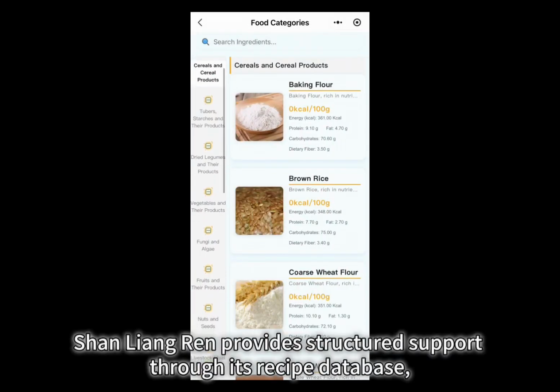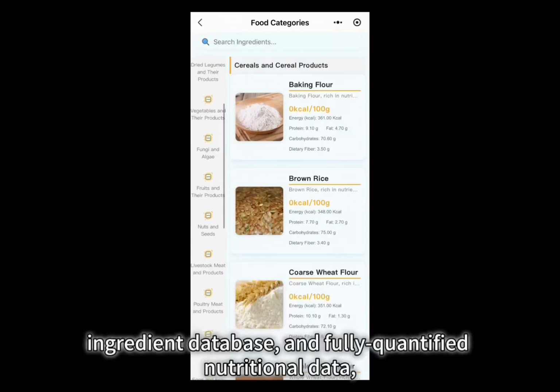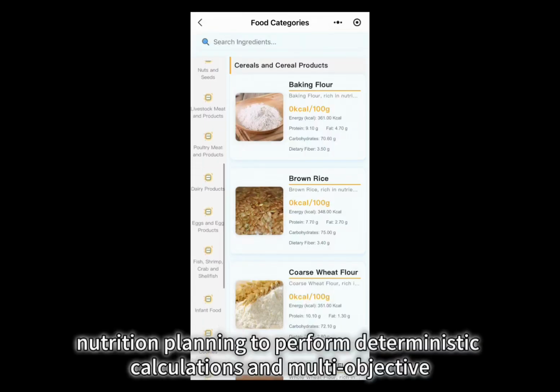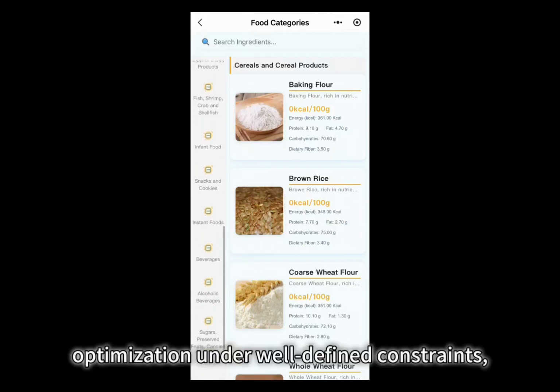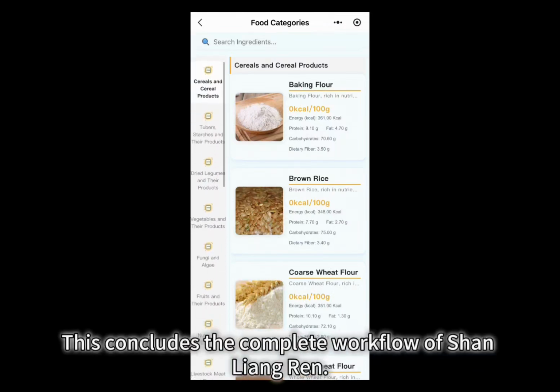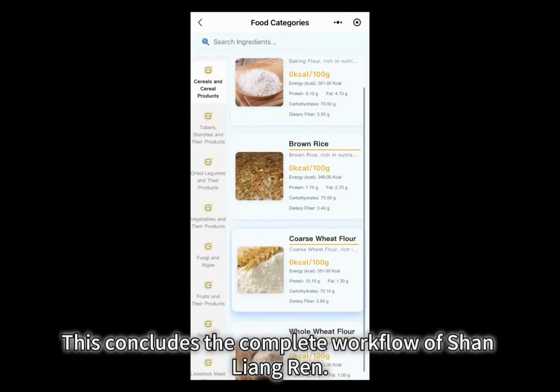Shan Liang Ren provides structured support through its recipe database, ingredient database, and fully quantified nutritional data, enabling dietary nutrition planning to perform deterministic calculations and multi-objective optimization under well-defined constraints, while ensuring verifiability and interpretability of the results. This concludes the complete workflow of Shan Liang Ren.